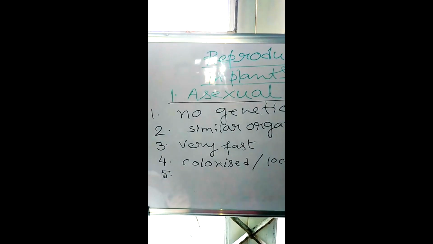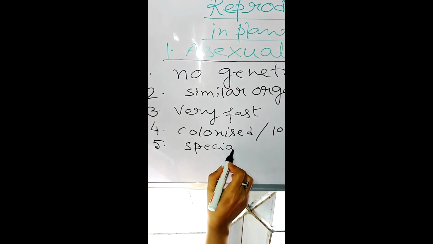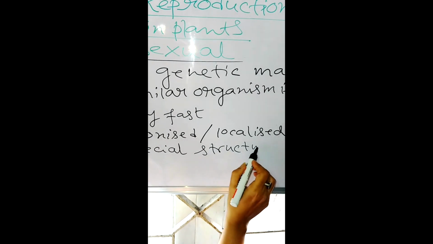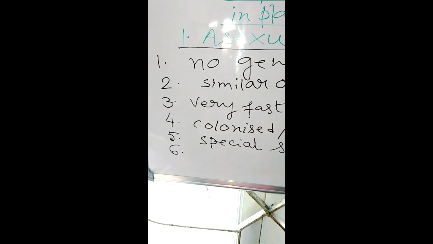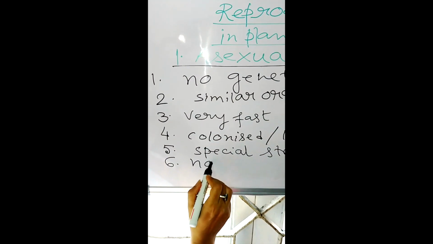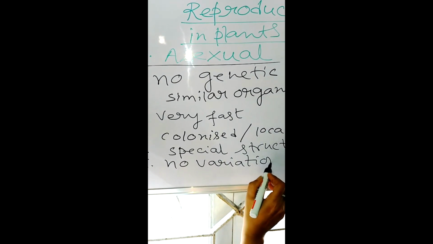Number 5, special structure is required. Number 6, no variation is produced. No variation.